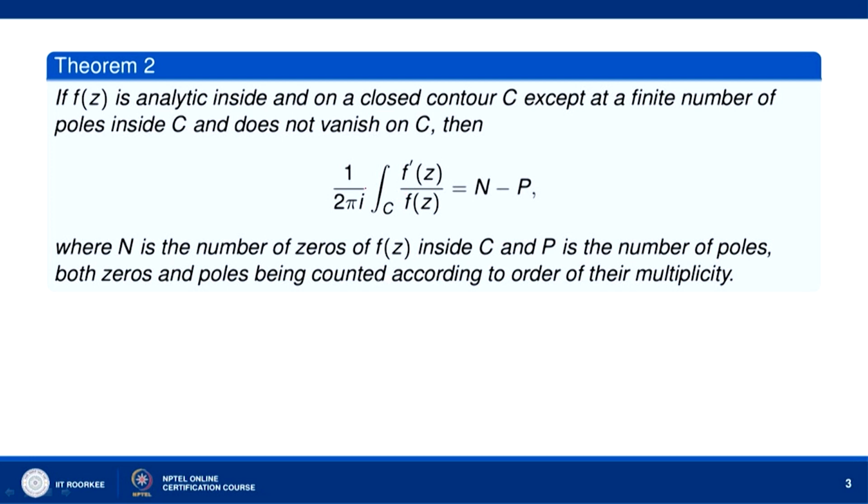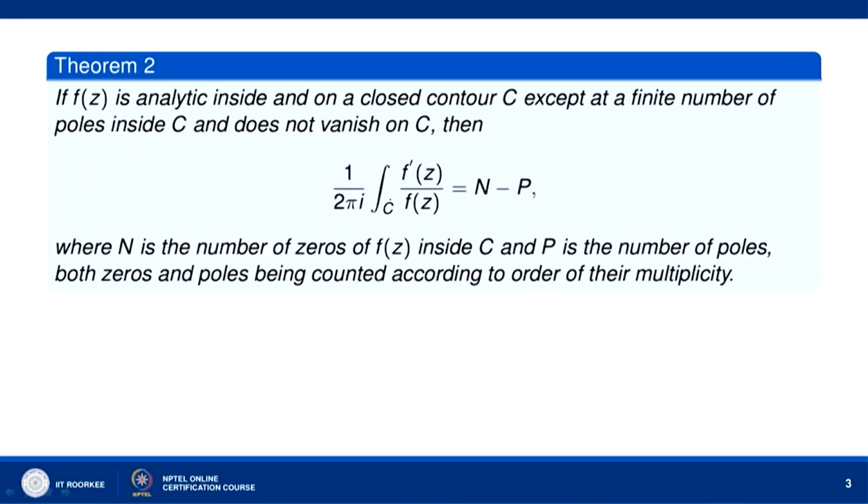You can see here this formula: 1 over 2 pi i integral over C of f prime z over f z equals n minus p. Here f z cannot be 0 on C. If f z takes the value 0 on C, then the integral over C of f prime z over f z will not be defined. Then here n is the number of zeros of f z inside C and p is the number of poles of f z inside C. Both zeros and poles are being counted according to the order of their multiplicity.